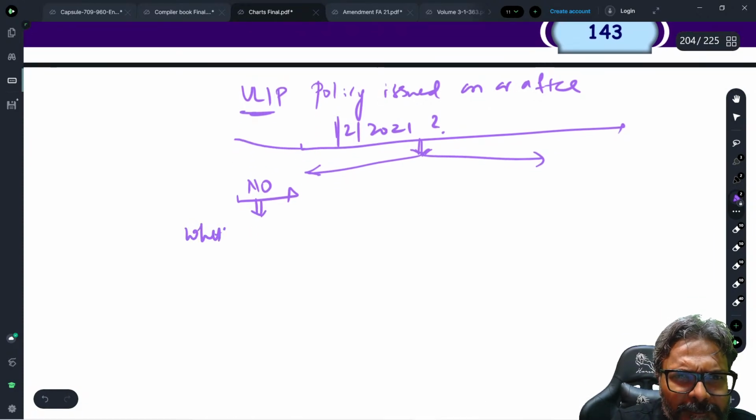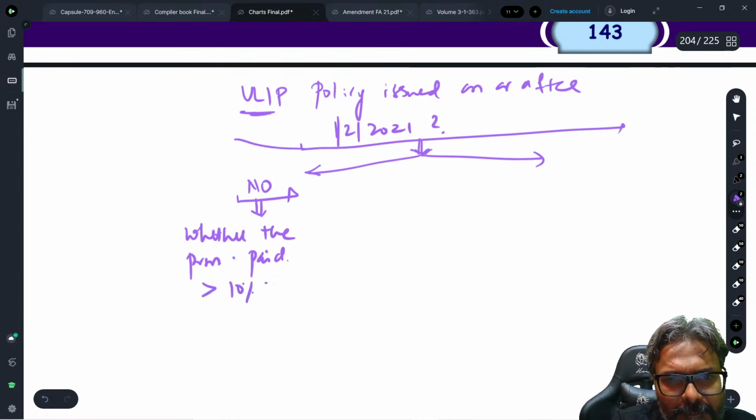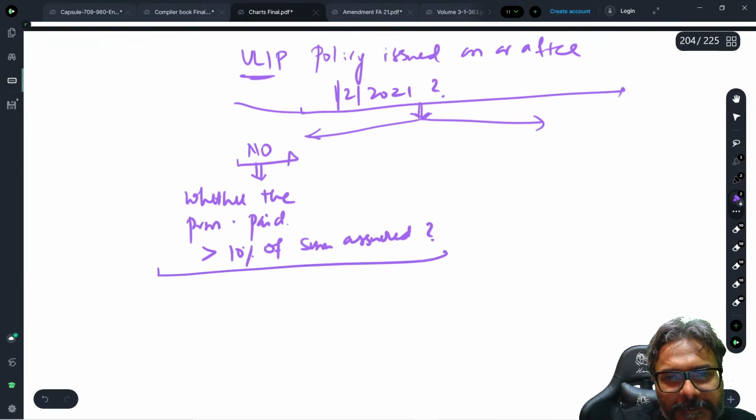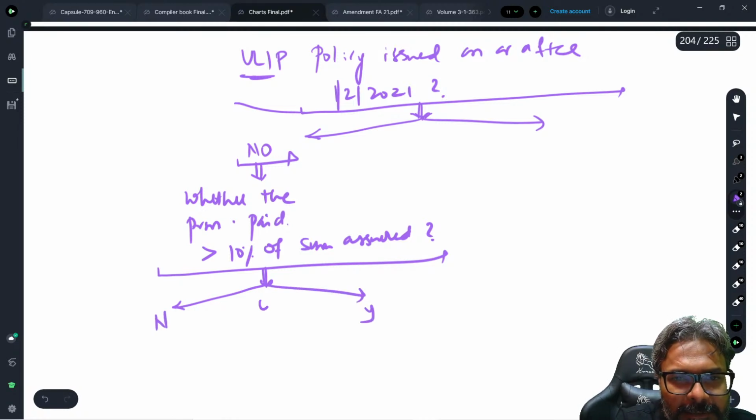Whether the premium paid exceeds 10% of the sum assured. So it can be no, it can be yes.